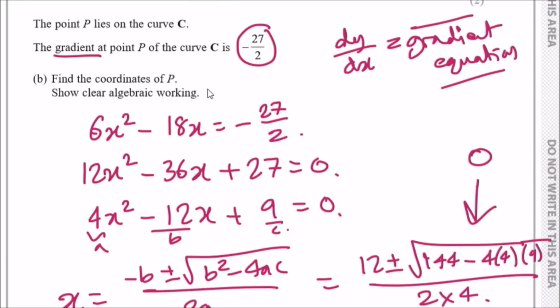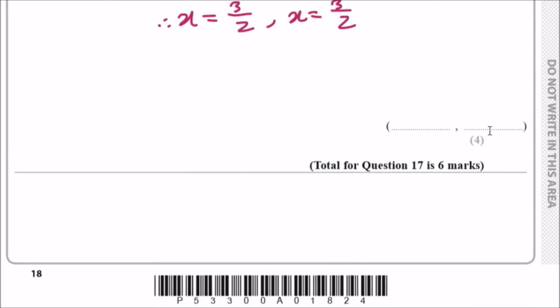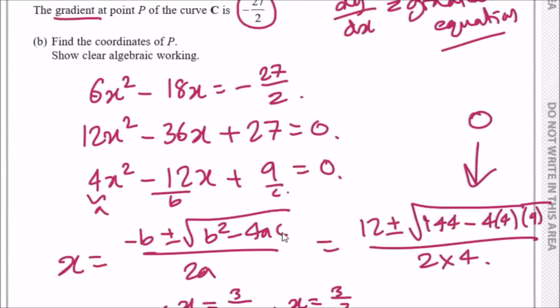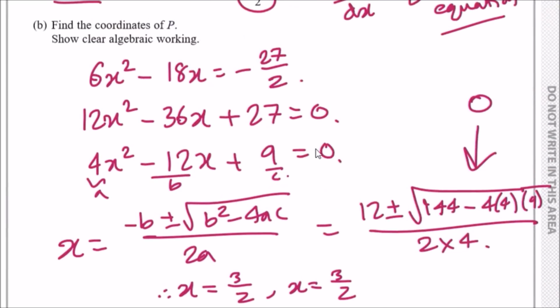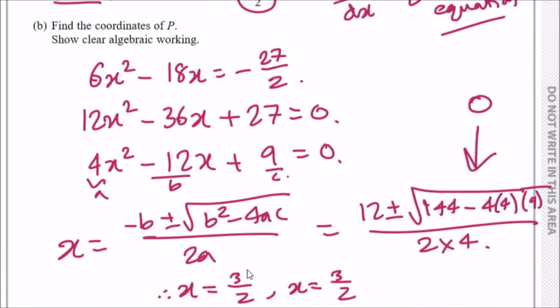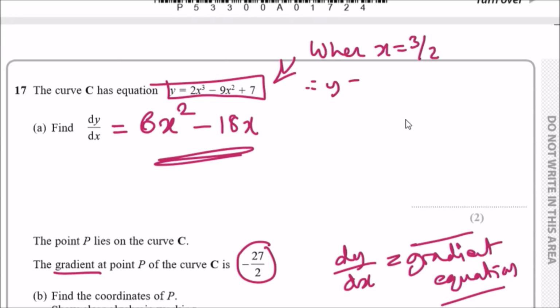Find the coordinates of P. So for this case, what do we have here now? Since you've got everything you need, since you've got the x value, now we just need to find the y value. Sorry guys, I do sound a bit tired because I've just been going through this non-stop. So you just literally plug the x value into the original y equation up here. I'm going to do it up here actually. So when x equals 3 over 2, therefore y equals, so plug into the calculator. Just in case you find this uncomfortable, use 1.5.